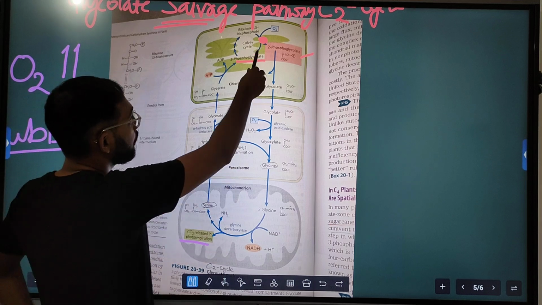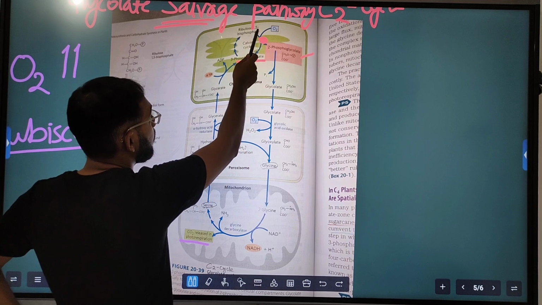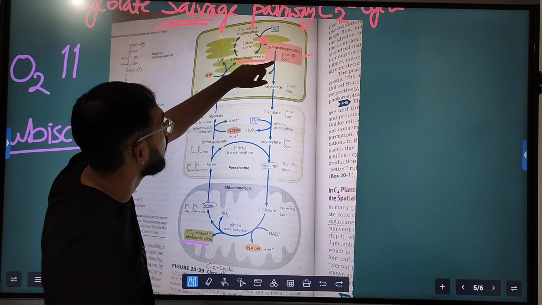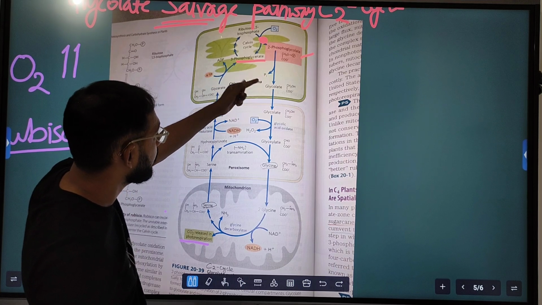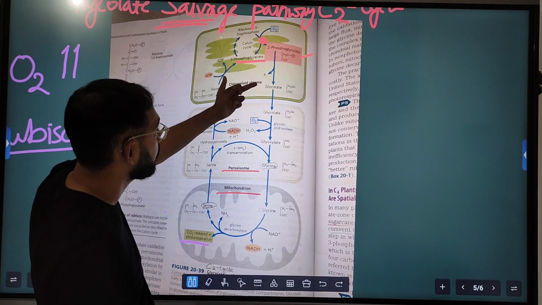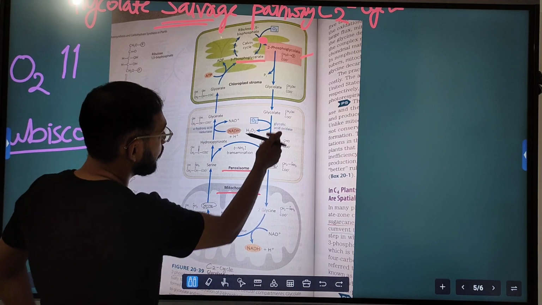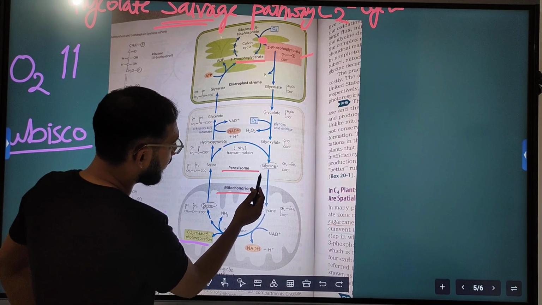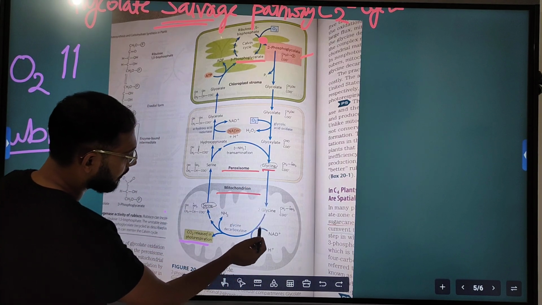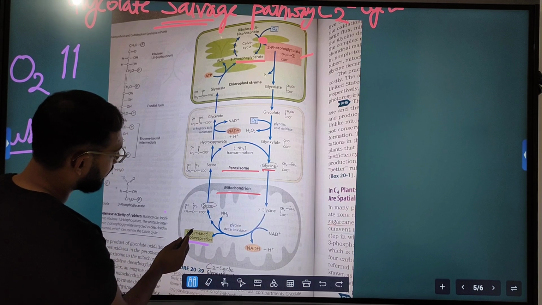The first step is Rubisco's oxygenase activity, which converts ribulose 1,5-bisphosphate into 2-phosphoglycolate, and then this 2-phosphoglycolate is converted into glycolate. Glycolate enters the peroxisome. This is the peroxisome, this is the mitochondria. Subsequent reactions convert glycolate into glyoxylate, then glyoxylate into the amino acid glycine. This glycine enters the mitochondria, and is converted into serine, another amino acid, and in this process carbon dioxide is released.